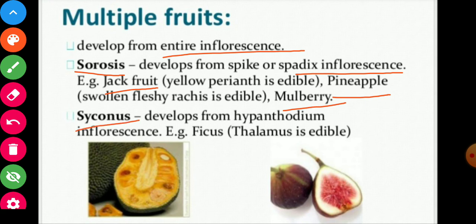Then Syconus develops from Hypanthodium inflorescence, like ficus. Here the thalamus is edible.